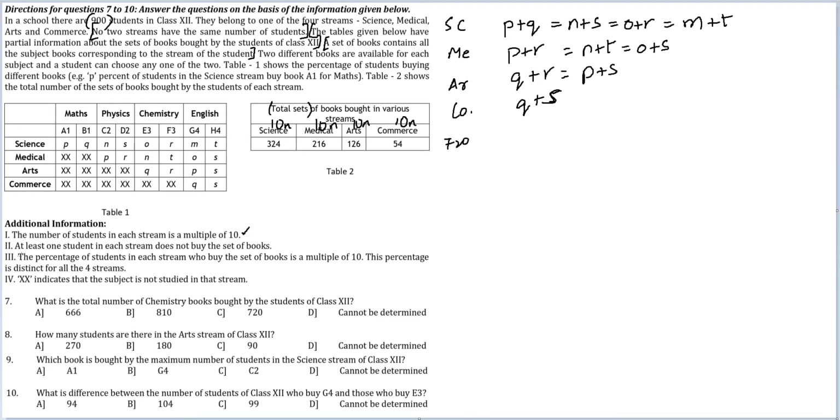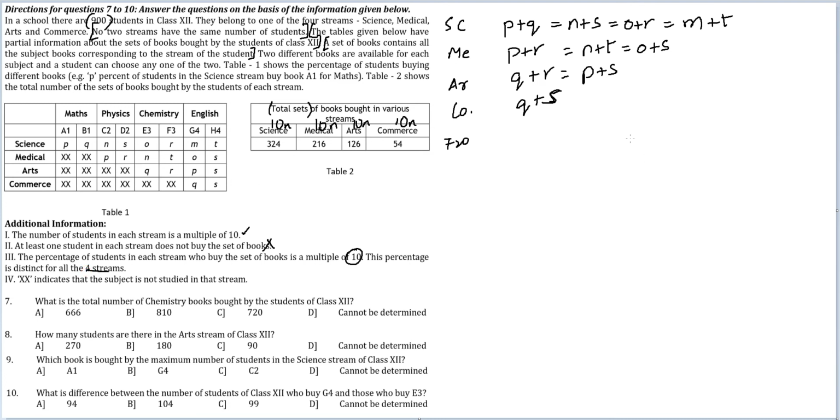We've already recorded that. At least one student in each stream does not buy the set of books. This is a redundant piece of information, because we've been told every group, science, medical, arts, commerce, is a multiple of 10, and none of the numbers mentioned here are multiples of 10. So we know there have to be more people involved. So this data point doesn't really help us in any way. The third data point is the percentage of students in each stream who buy the set of books is a multiple of 10. The percentage is distinct for all the four streams.